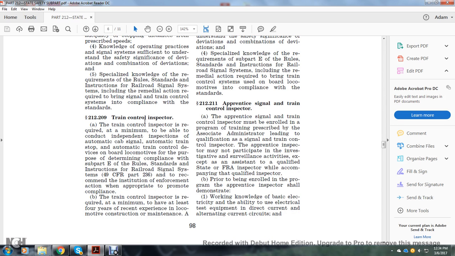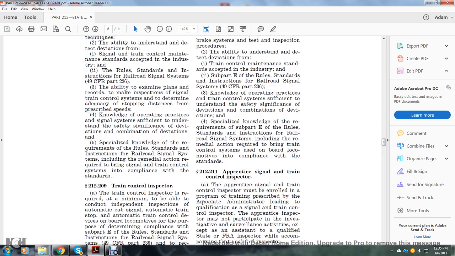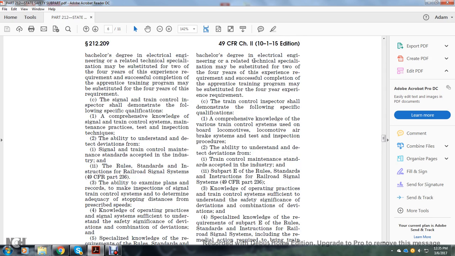212-209, Train Control Inspector. The Train Control Inspector is required at a minimum to be able to conduct independent inspections of automatic cab signal, automatic train stop, and automatic train control devices on board locomotives for the purpose of determining compliance with Subpart E of the rules, standards, and instructions of the railroad signal system, Title 49 CFR Part 236, and to recommend institution of enforcement action appropriate to promote compliance. The Train Control Inspector is required at a minimum to have at least 4 years of recent experience in locomotive construction and maintenance. A bachelor's degree in electrical engineering or a related technical specialty may be substituted for 2 or 4 years of the experience requirement. Successful completion of an apprenticeship training program may be substituted for the 4 years experience requirement.